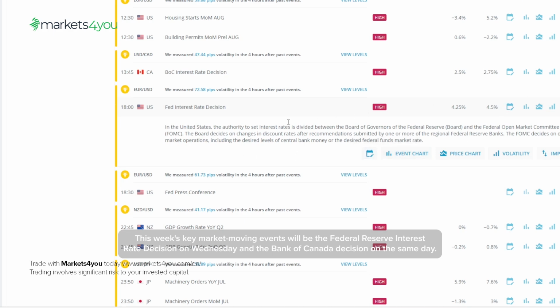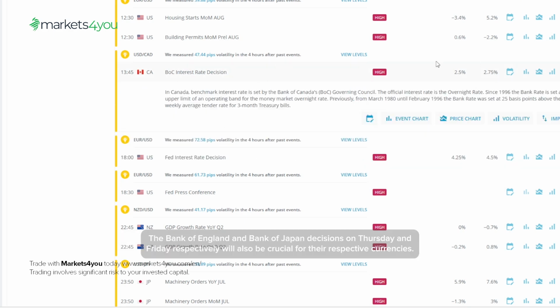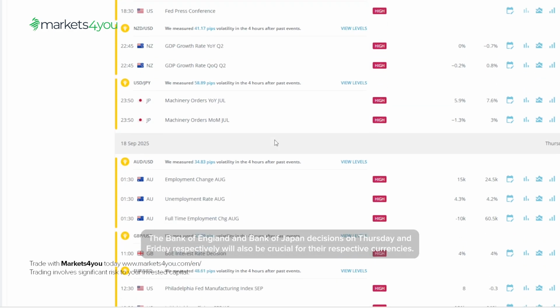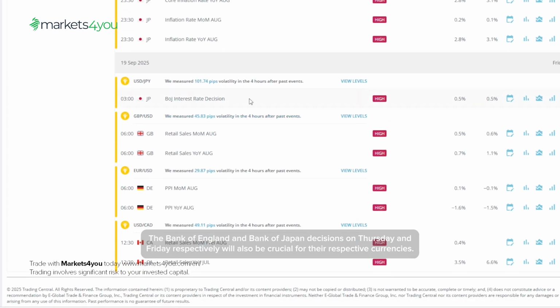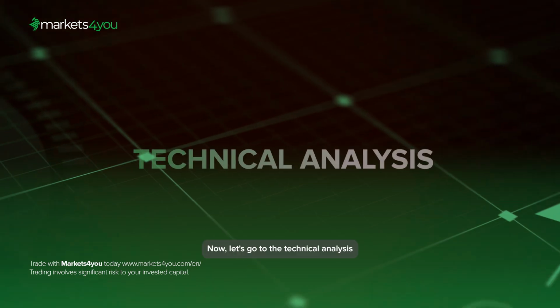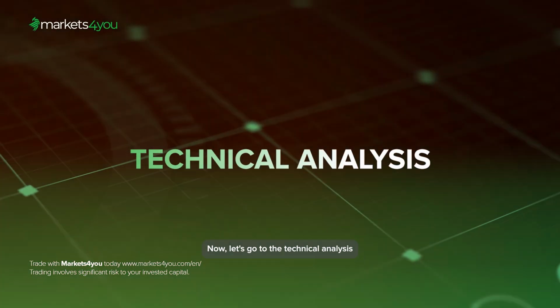This week's key market-moving events will be the Federal Reserve interest rate decision on Wednesday and the Bank of Canada decision on the same day. The Bank of England and Bank of Japan decisions on Thursday and Friday respectively will also be crucial for their respective currencies. Now, let's go to the technical analysis.